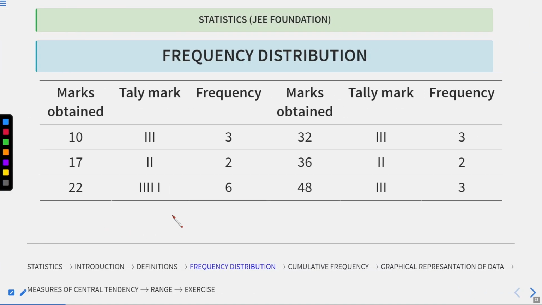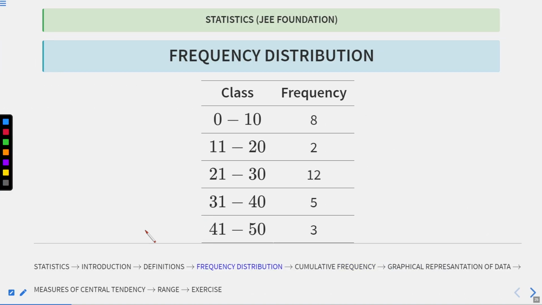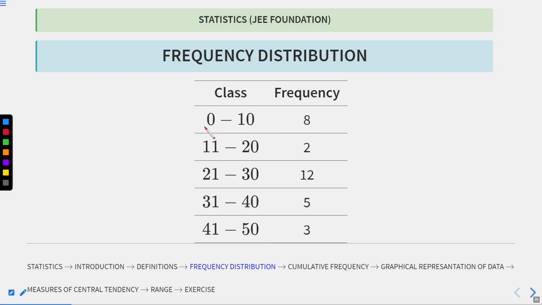Now here is 10. How many students got 10 marks? 3 students. So in total, if I ask how many students have marks less than or equal to 10, that is 0 to 10, it is 5 plus 3, which equals 8. In this similar manner, I can make other class intervals also. As it is here, for 0 to 10, I have 8 students.